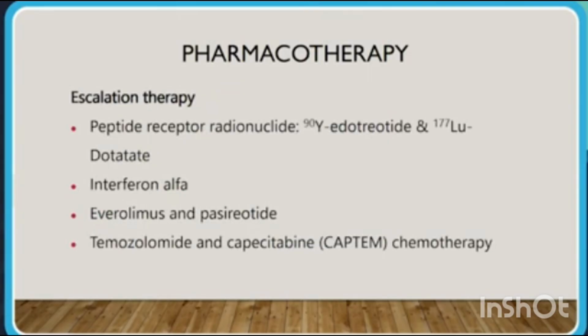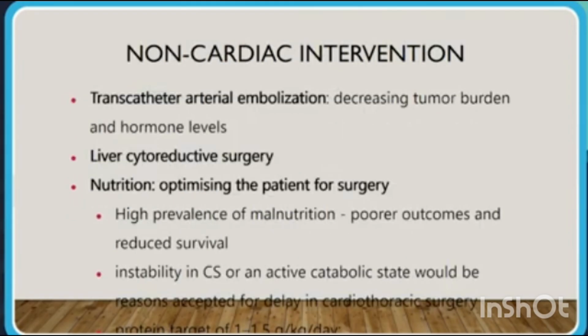Escalation therapy: peptide receptor radionuclide therapy, that is lutetium dotatate, interferon alpha, everolimus, pasireotide, temozolomide, and capecitabine chemotherapy can also be used. Non-cardiac interventions like transcatheter arterial embolization, decreasing the tumor burden and hormone levels, liver cytoreductive surgery. Nutrition: optimizing the patient for the surgery.